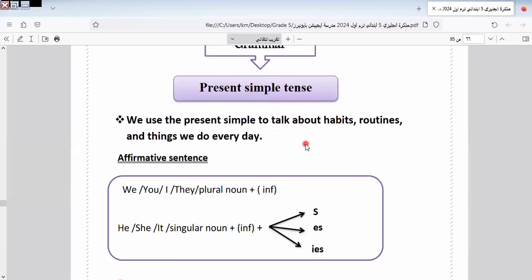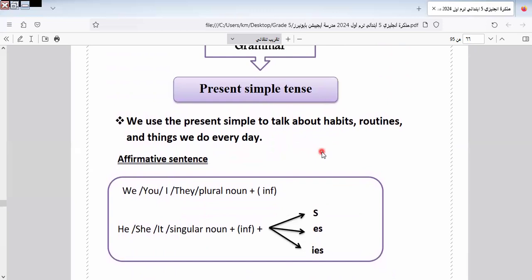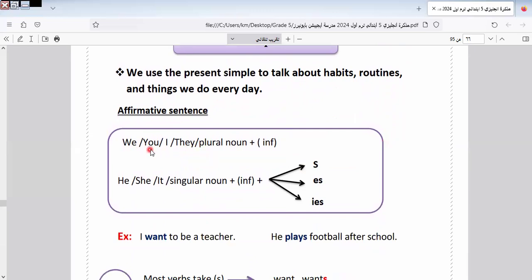The present simple tense, as we know, describes habits and actions. So we use the present simple tense to talk about habits, actions and routines. We, you, I, they, you don't take S. He, she, it takes what?